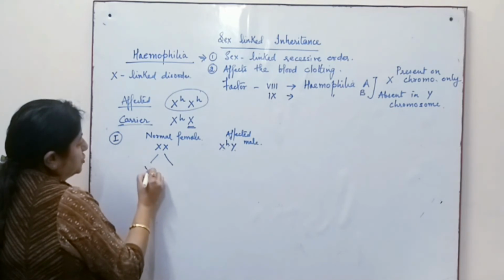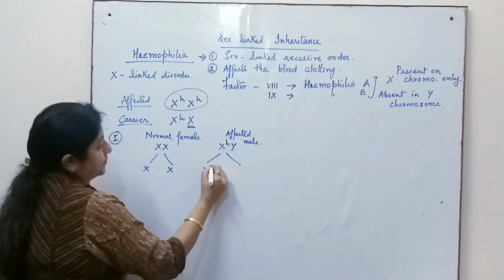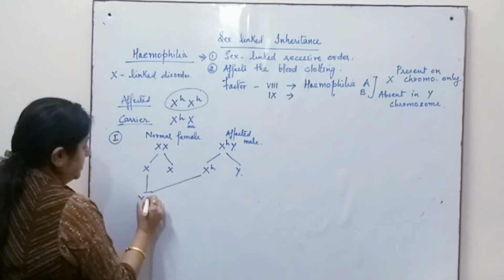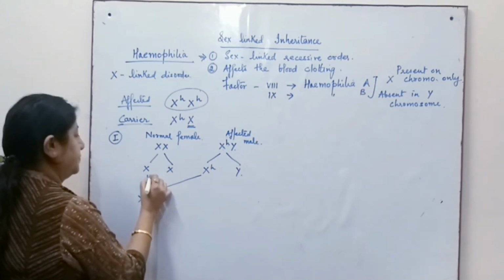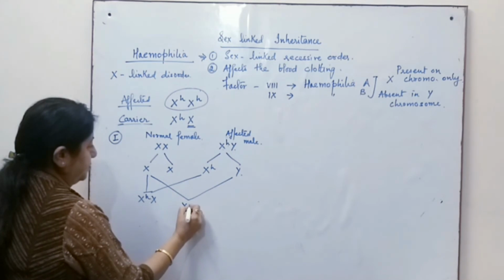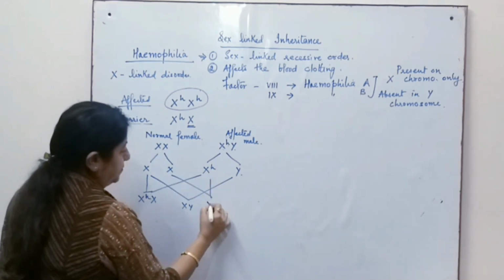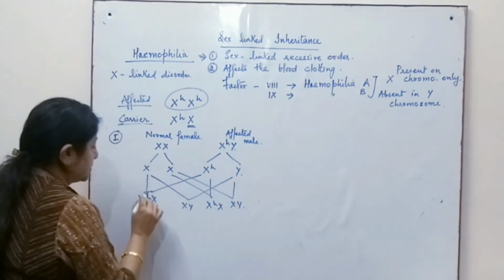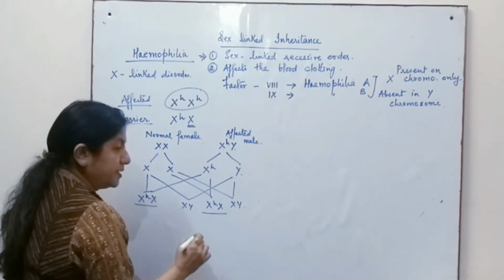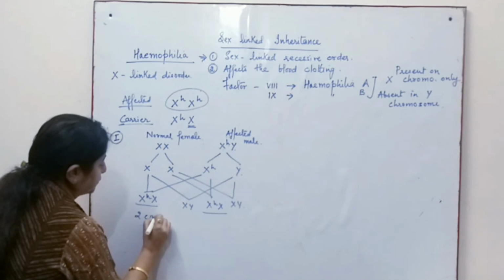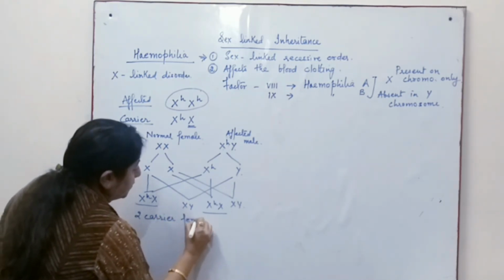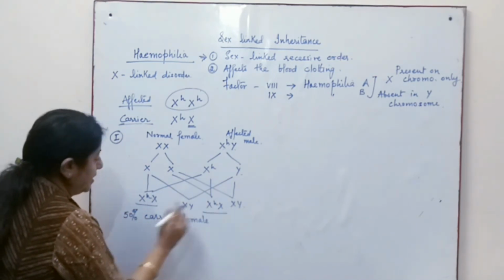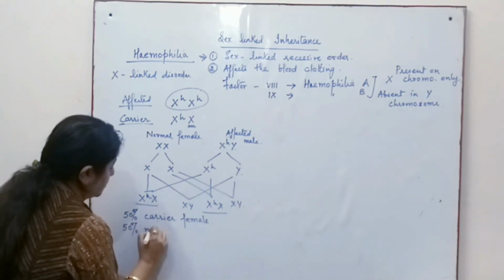Now when the gamete formation happens, it will result in two carrier females, so 50% carrier female and 50% normal male.